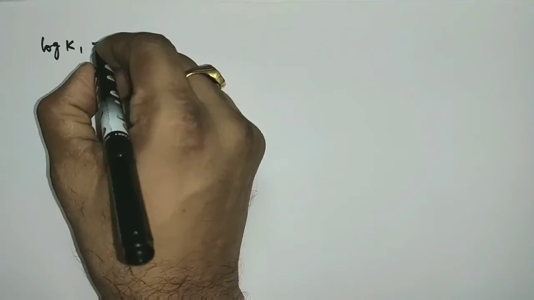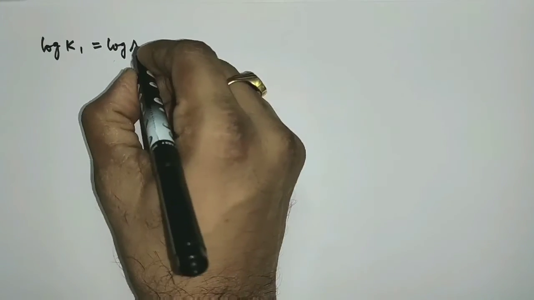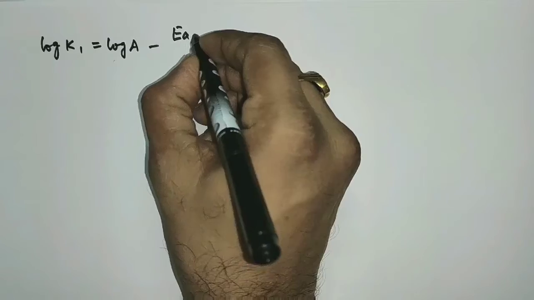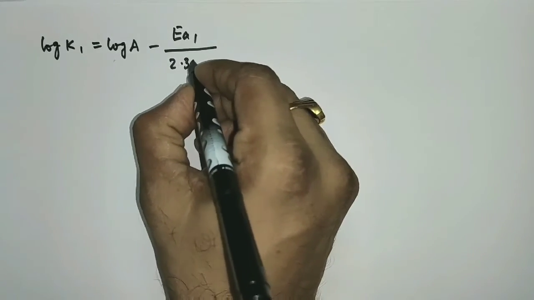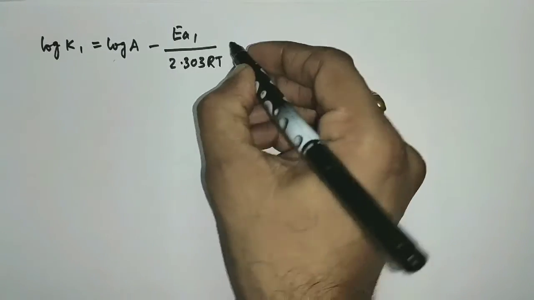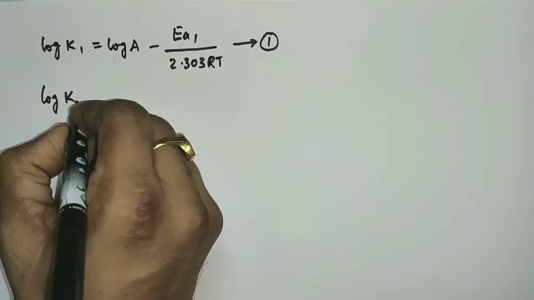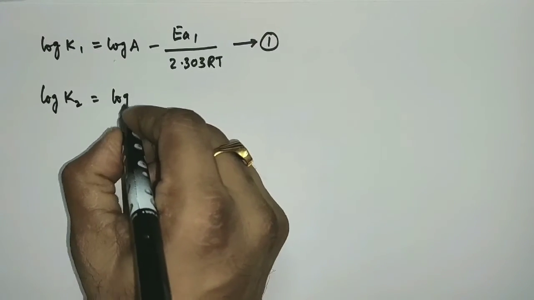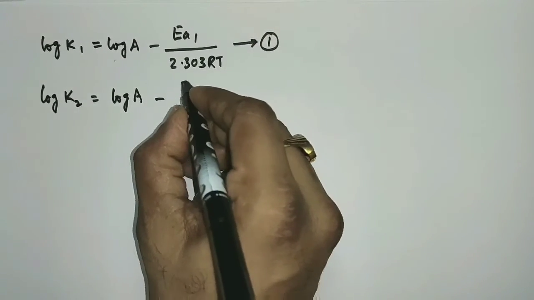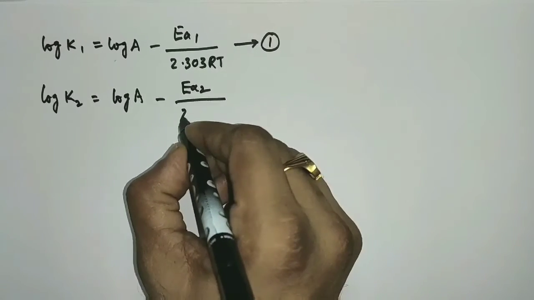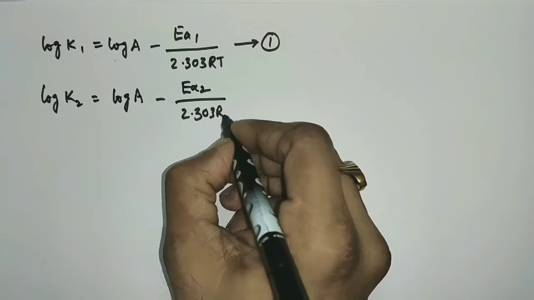So log K1 is equal to log A minus EA1 by 2.303 RT, equation 1. Log K2 is equal to log A minus EA2 by 2.303 RT.